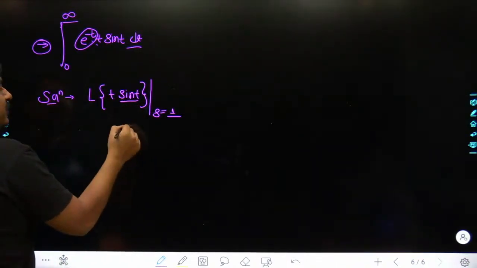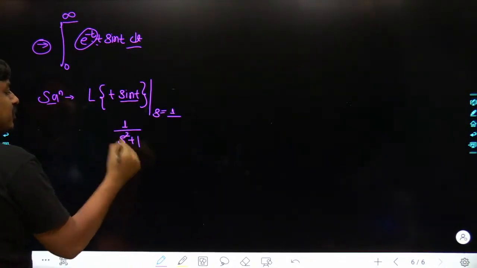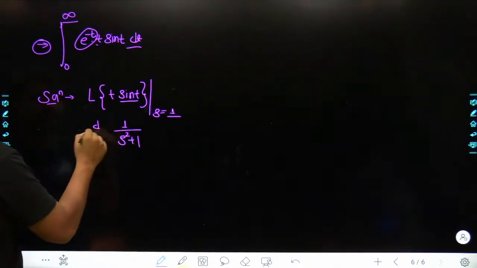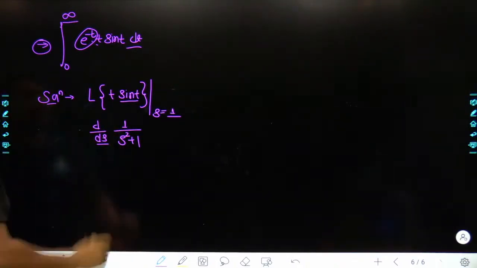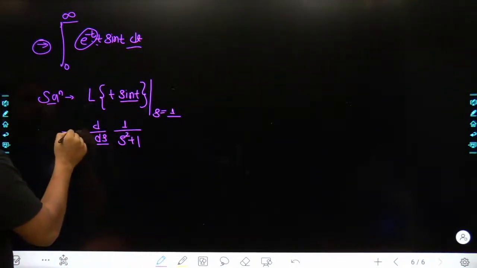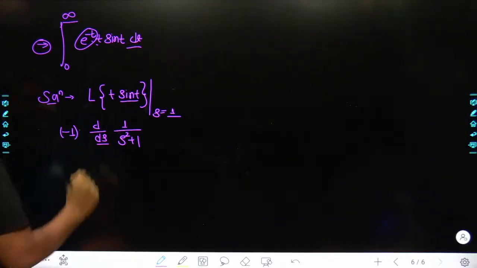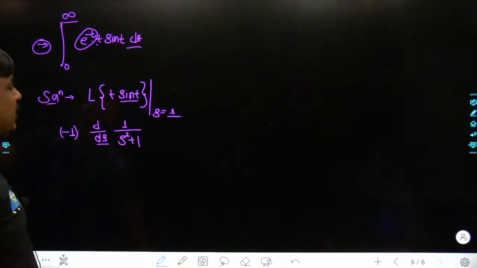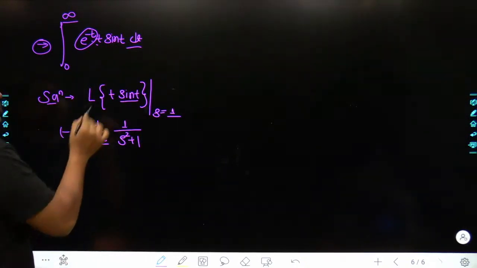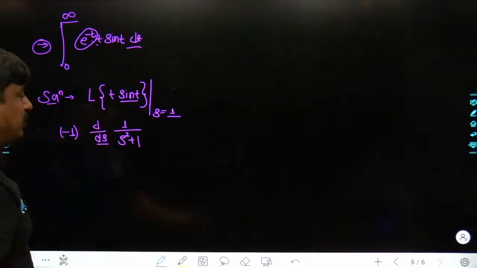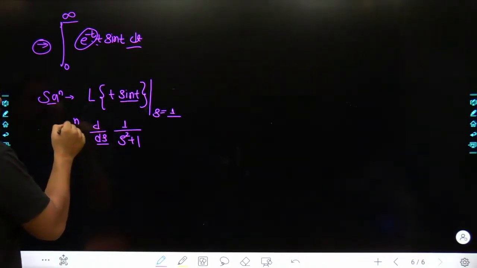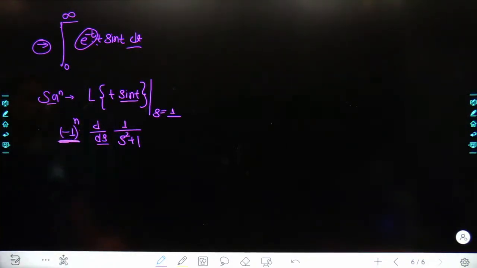You know the sine of t stands for 1 divided by s square plus 1. Once we take its Laplace, once the t gets multiplied in time domain, in Laplace domain there used to be differentiation. How many times? The number of times the t has been multiplied. And we also used to have the sign plus minus alternatively. If the power of t had been even, the sign used to be positive. If the power of t had been odd, the sign used to be negative. So end of the day, I can say this would be minus 1 to the power of n. Whenever it is even, plus; whenever it's odd, minus.